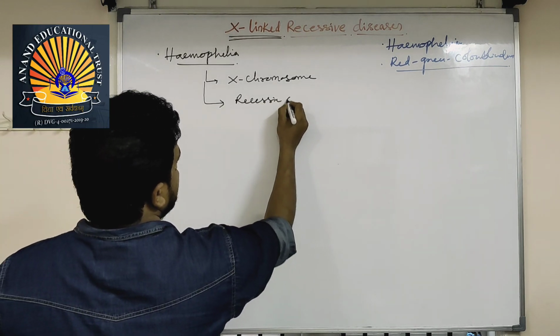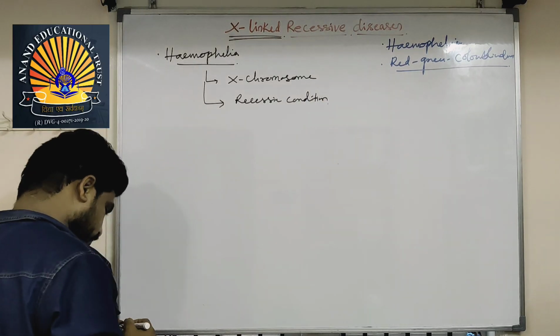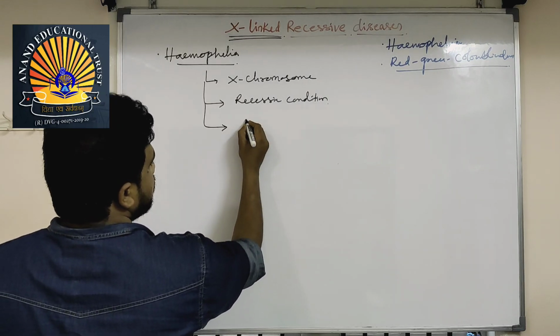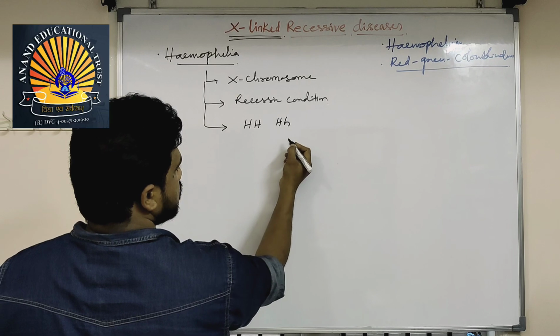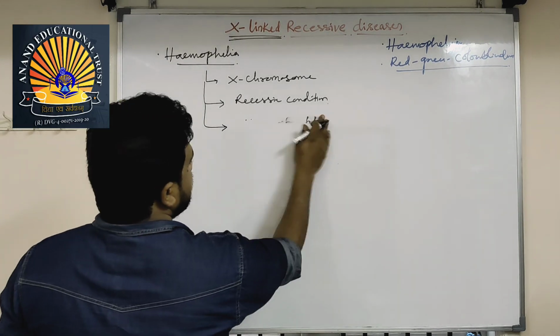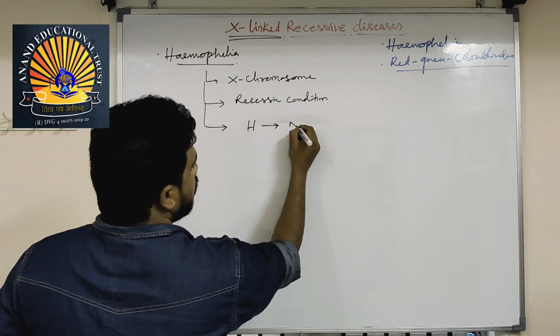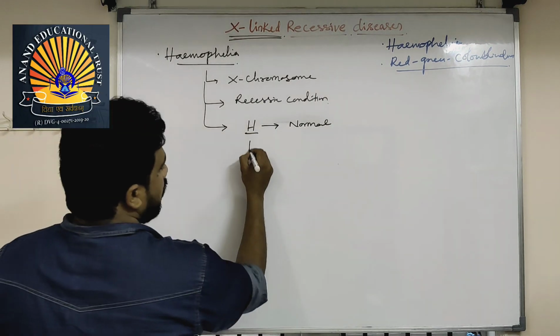Recessive condition. Hemophilic alleles: you can see capital H and small h. Here capital H is representing the normal gene. Why? Because it is in dominant condition.